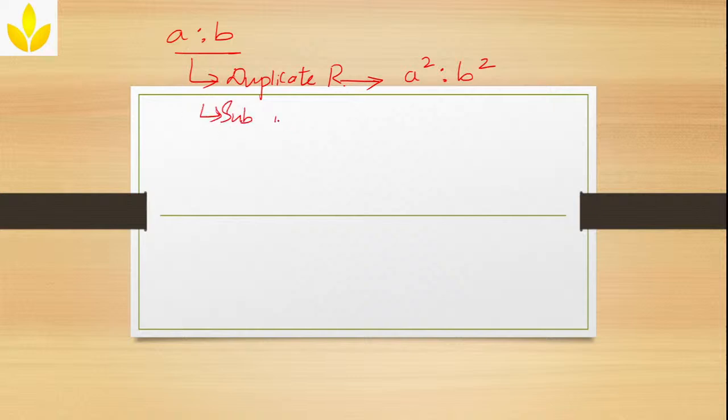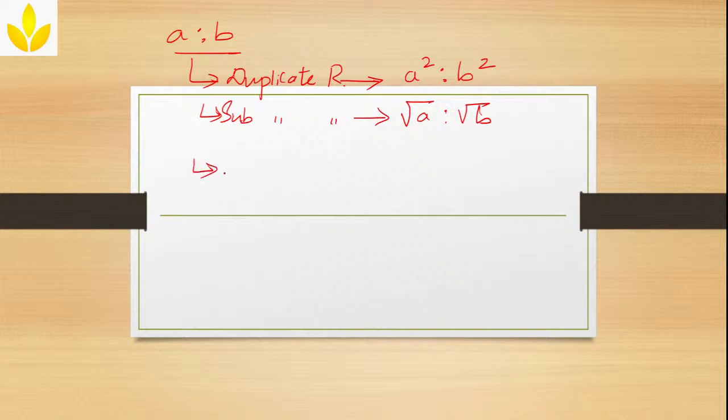First we will take one ratio, A is to B. If they ask you to find the duplicate ratio, it will be A square is to B square. If they ask you to find the subduplicate ratio, you have to take the root of A and the root of B.